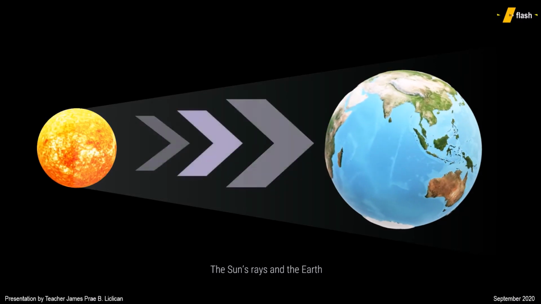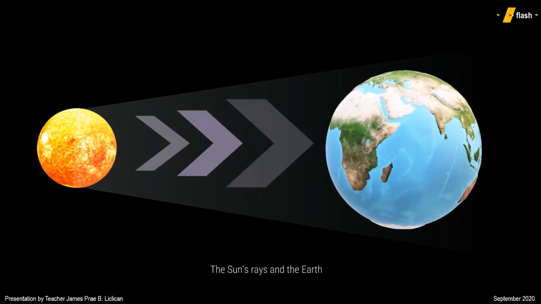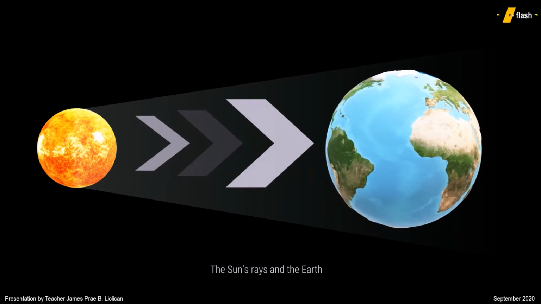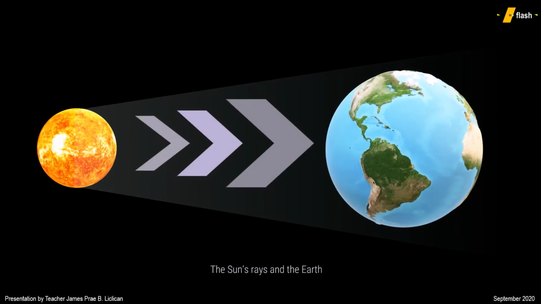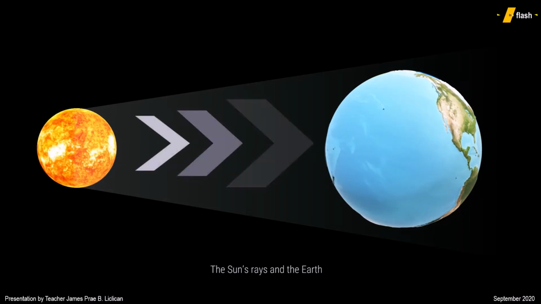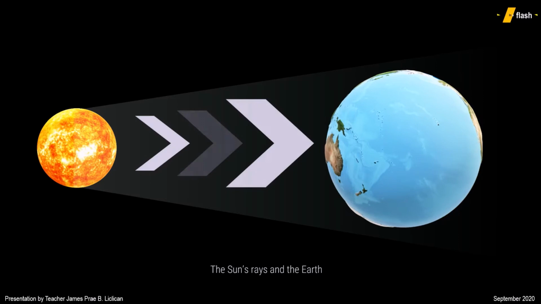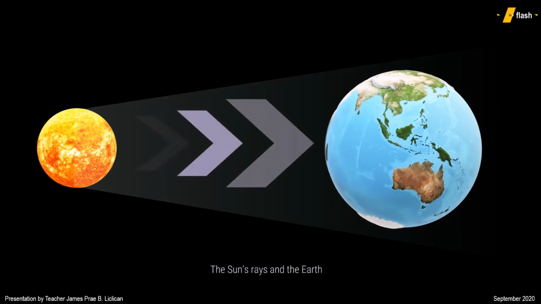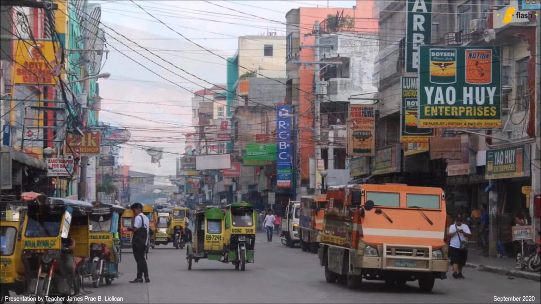The shape of the Earth also has a direct impact on why the areas near the equator receive more heat. Because the planet is oblate spheroid in shape, areas near the equator are significantly nearer than the poles to receive heat. All of these factors have a direct effect on the climate of an area as to where it is located on the latitude. Naranasan nyo na bang umakyat sa Baguio o bumisita sa Tuguegarao?